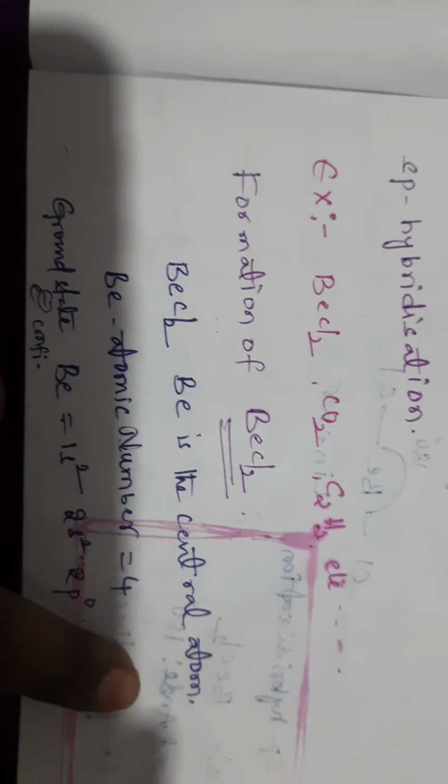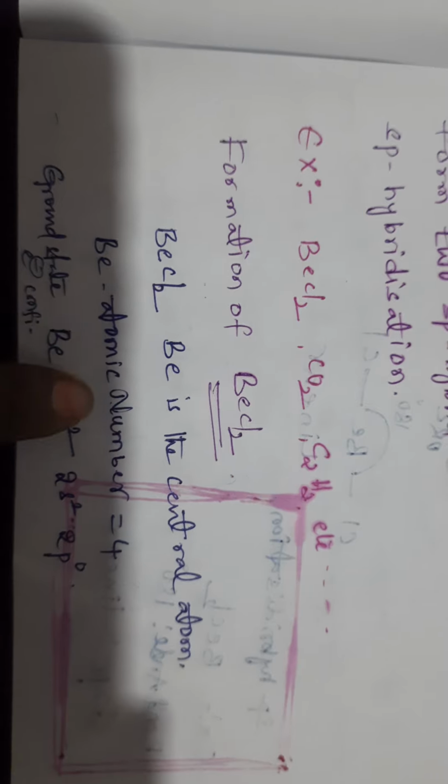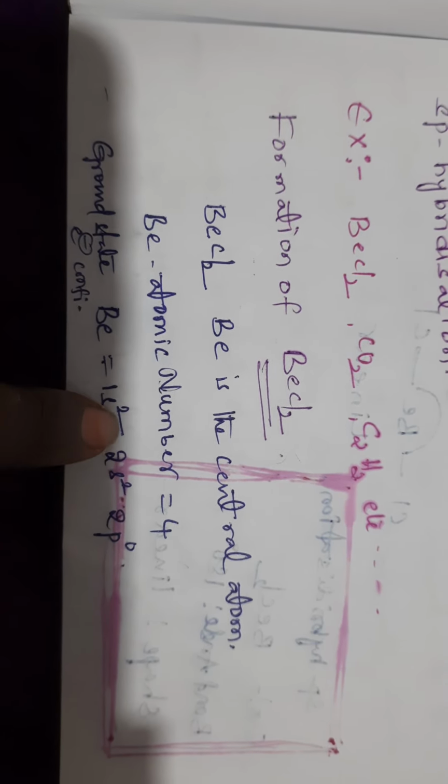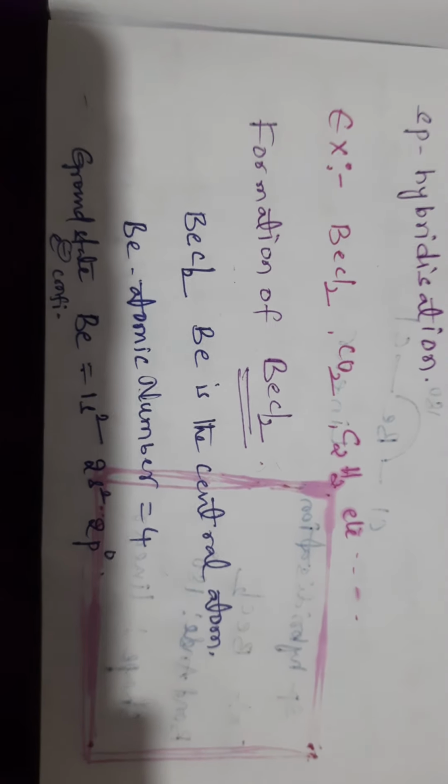Beryllium is the central atom. So for beryllium, the atomic number is 4. The ground state electronic configuration is 1s2, 2s2, 2p0.